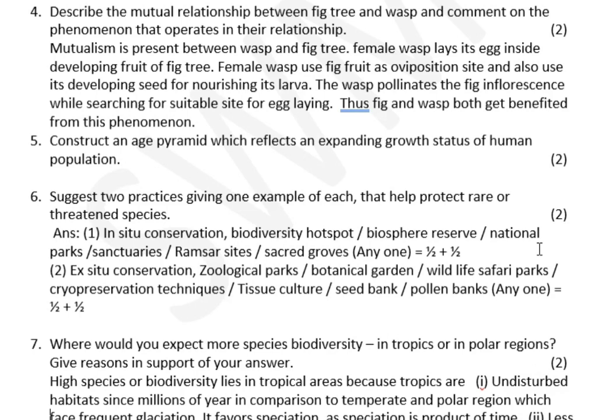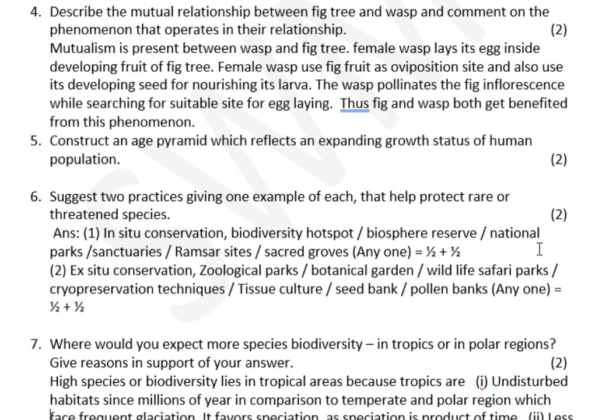Next is: construct an age pyramid which reflects an expanding growth status of the human population. There are three graphs in the textbook, three age pyramids: expanding, stabilizing, and declining. Please practice it and also make sure that you are writing each level, whether it is post-reproductive, reproductive, or pre-reproductive. Without mentioning that, your diagram won't be complete.